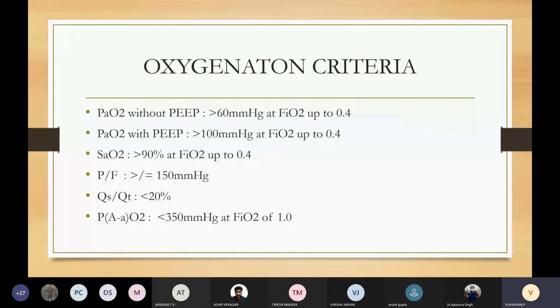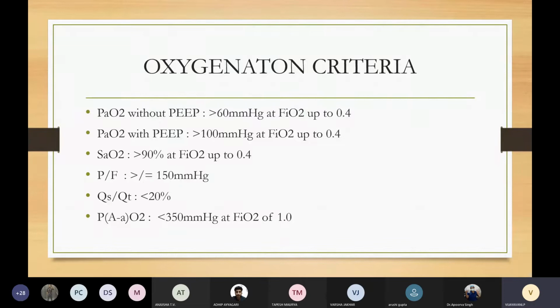Coming to oxygenation criteria. In oxygenation criteria, PaO2 without PEEP should be more than 60 mmHg at FiO2 up to 0.4. Now this PaO2 of 60 mmHg will correspond to SaO2 of about 90%, as is known by our oxygen hemoglobin dissociation curve.